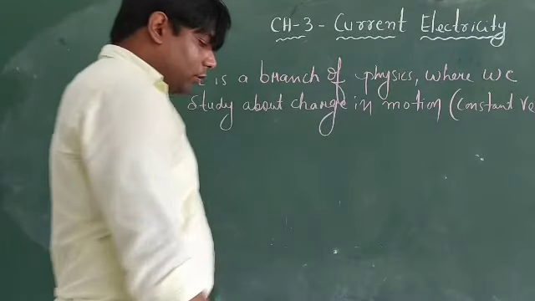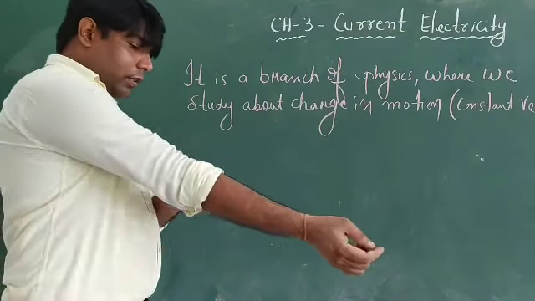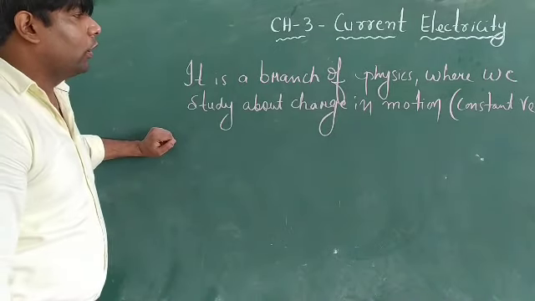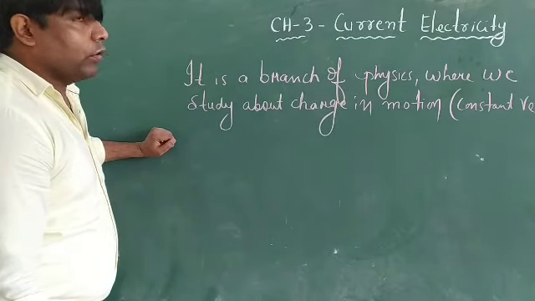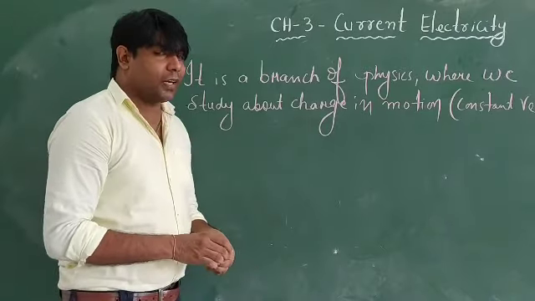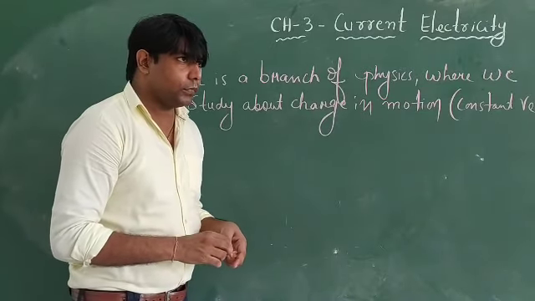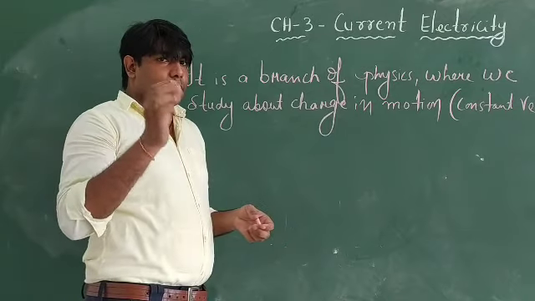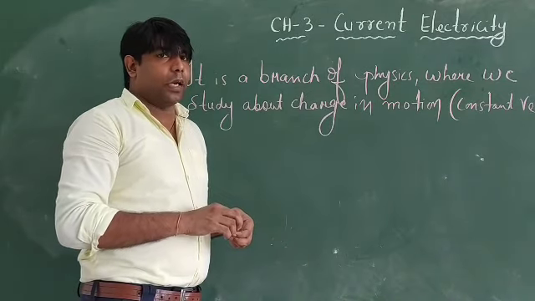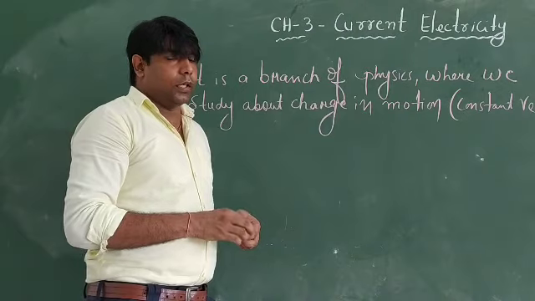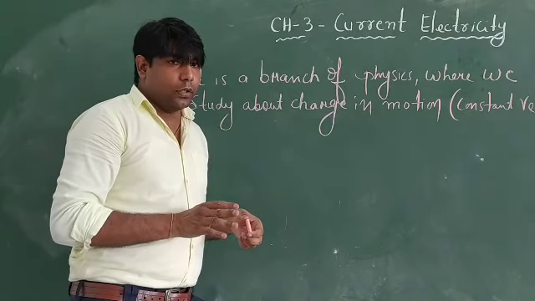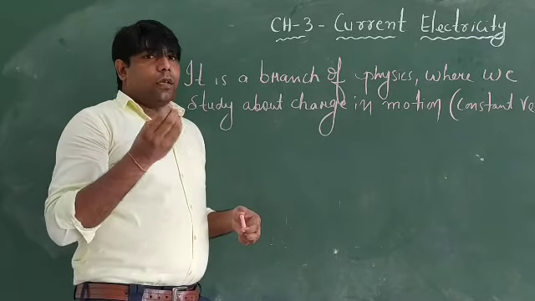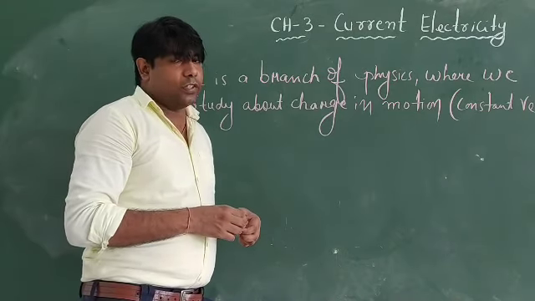The charges will be in motion, but the condition is that they will be moving with constant velocity. Now we will talk about the charge carrier. There are some constituent particles which carry the charges and are responsible for the flow of electric current. When the charges are in motion, it gives rise to electric current. So what are the constituent particles that carry the charges?